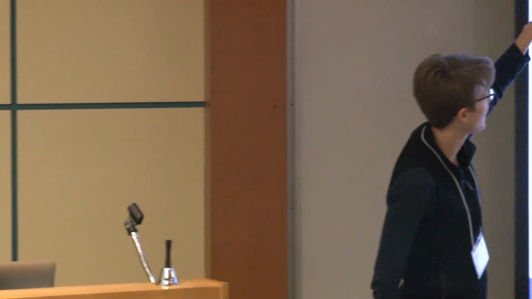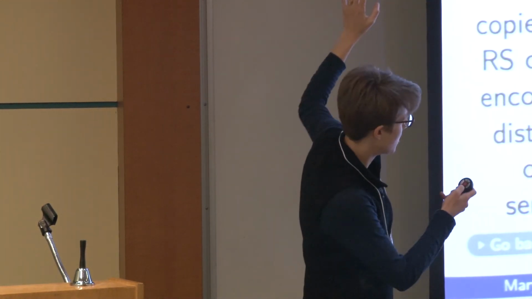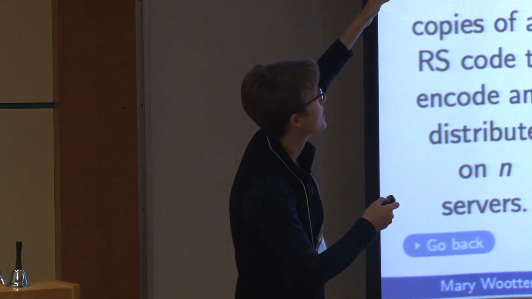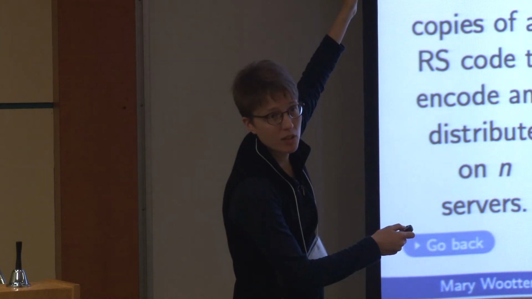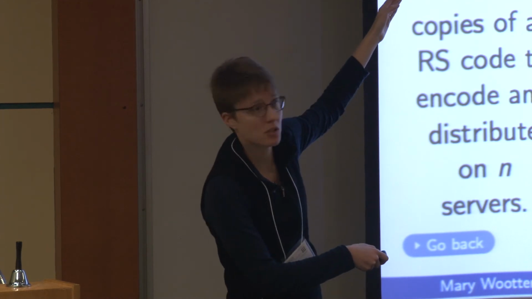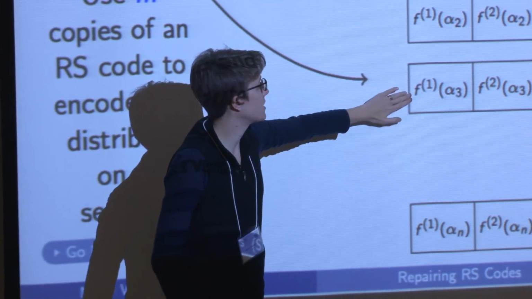That's legit. So in practice, the reason that storage folks only care about the downloaded amount, rather than the communication going from the client to the servers, is because it's actually implemented in a striped fashion. So what's this picture? My original file. Maybe instead of thinking of it as one file, let's think about it as m different files. So I have m different low degree polynomials, and I still have n servers corresponding to my n evaluation points. This is the alpha 1 server, this is the alpha 2 server, this is the alpha 3 server, and so on.